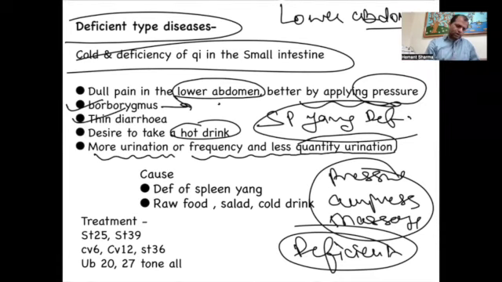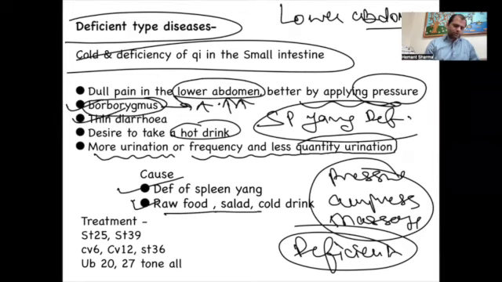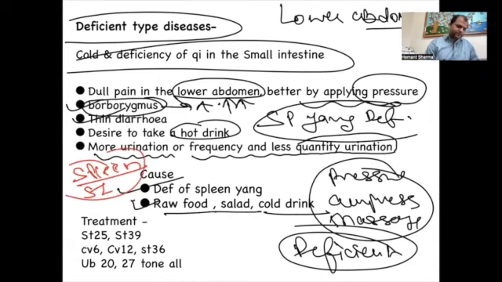But the uncommon thing is borborygmus. That is the uncommon thing, and the dull pain in the lower abdomen. So what is the cause? Deficiency of the spleen yang. The person is eating too much raw food, raw salad and cold drinks. Then we need to work on the spleen as well as on the small intestine.